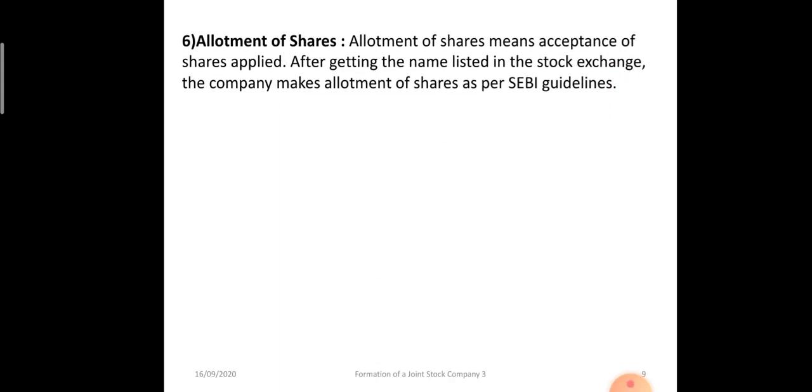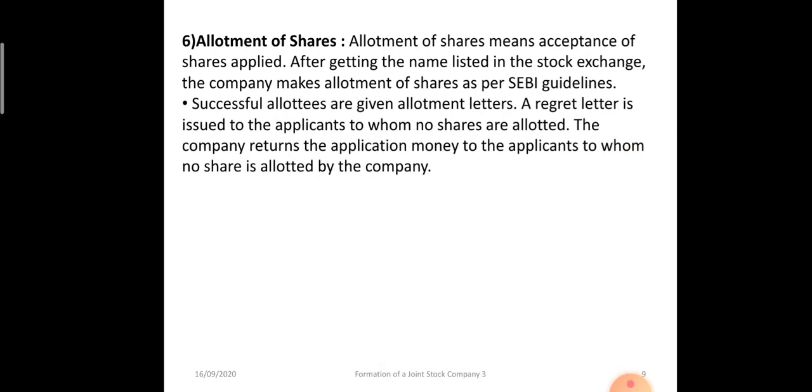Then the shares are allotted. When the application is accepted by the stock exchange for listing of shares, the shares will be allotted according to the details given by the applicants. Successful allottees are given allotment letters, and a letter of regret is sent to the applicants to whom shares have not been allotted, and their application money is also returned.